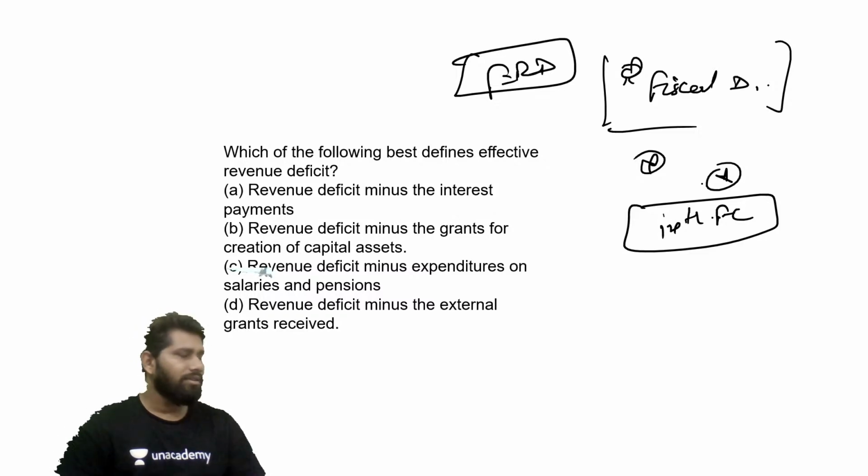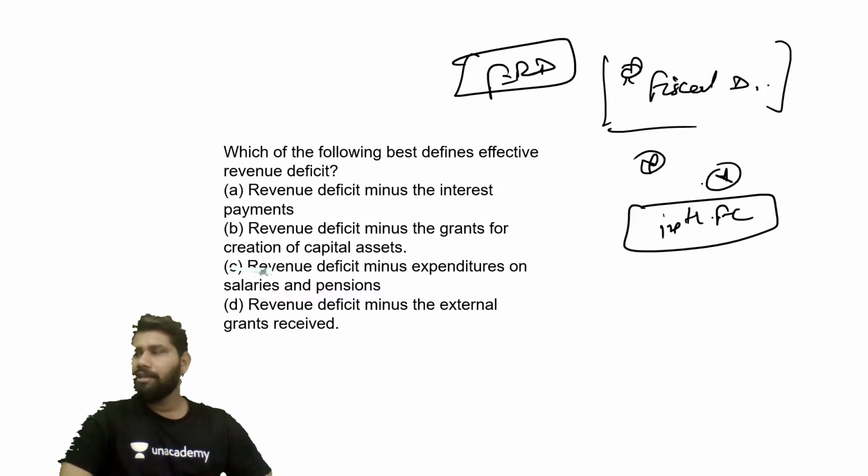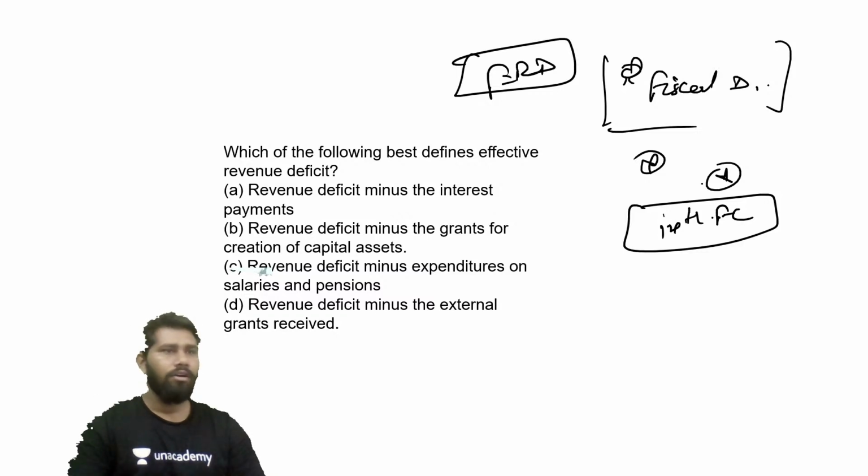So what were the discrepancies in it, and why was it suggested to eliminate or remove this type of concept in the deficits of the government? We will also discuss it.